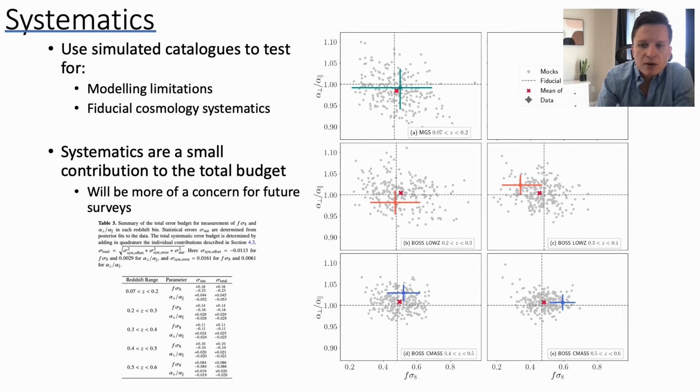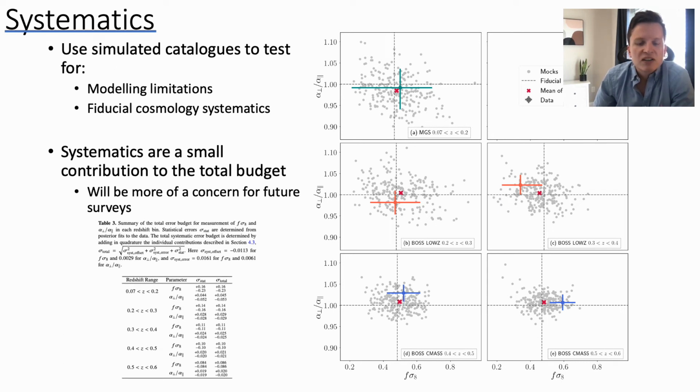So these errors are found out through the mock catalogs, and then get added in quadrature to the systematic errors in order to get the total error budget. For this work, the systematics were small, typically 10 to 15% the size of the statistical error bars. However, this is something that needs to be noted for future work.